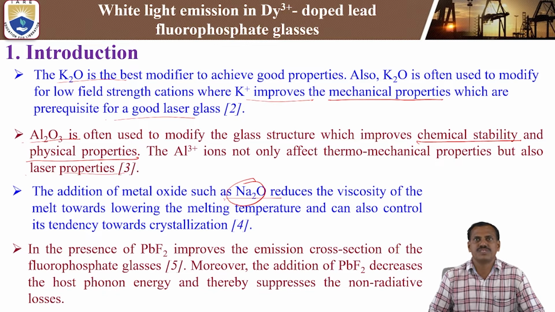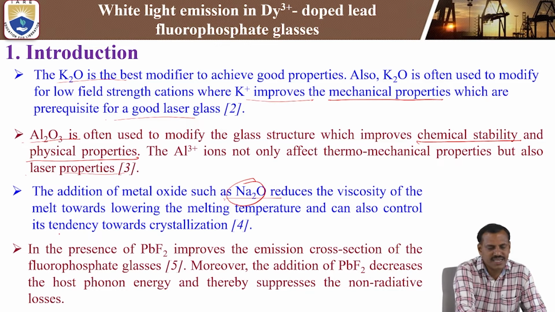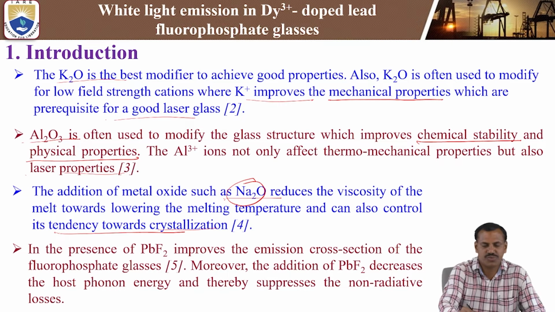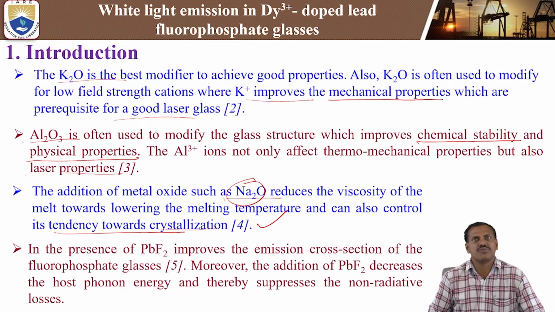That is the purpose of using the metal oxide, sodium oxide. It reduces the viscosity of the melt, lowering the melting temperature, and also controls the tendency towards crystallization. These are the important properties of sodium oxide.